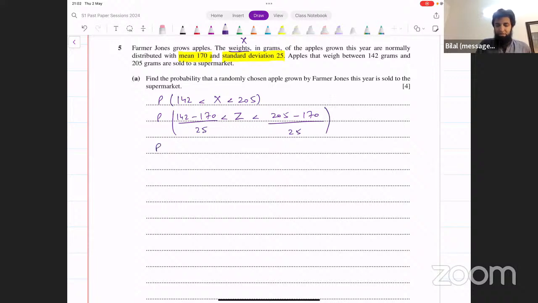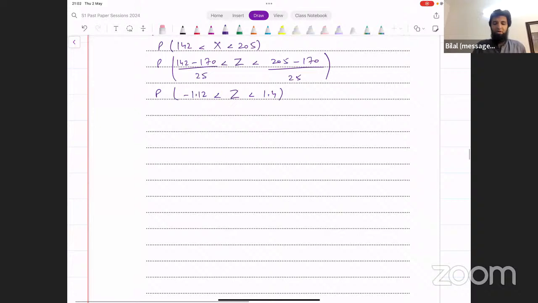What do we get for z here? We get z between minus 28 divided by 25, and that's minus 1.12, and 35 divided by 25, that is 1.4. So z is between these two values.